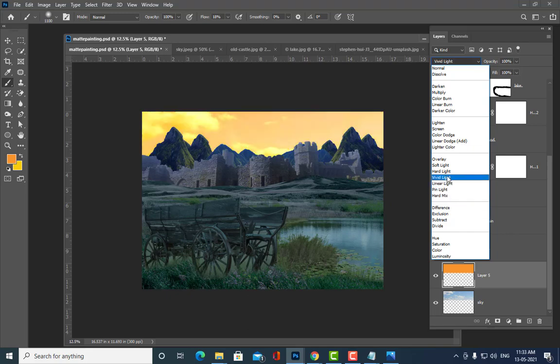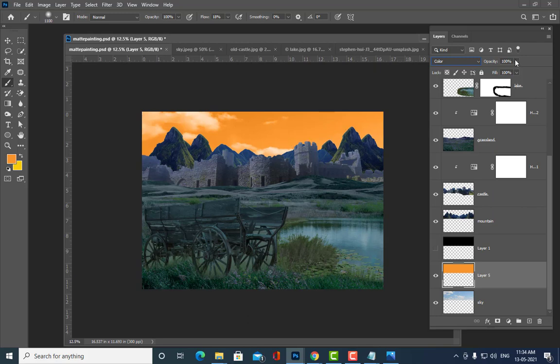Linear light, soft light is not so interesting. Hard light is good, but it is too yellowish in color, and I don't want it to be too yellowish. Color is better, but it is a little bit dark, so we can reduce the opacity here.